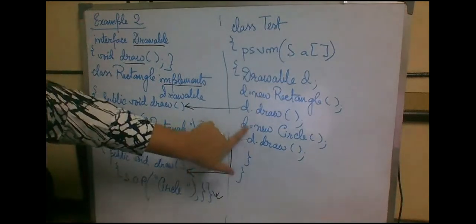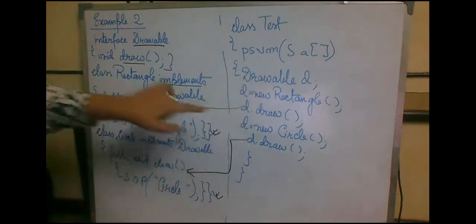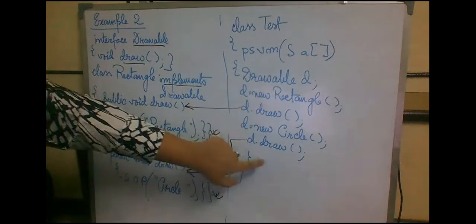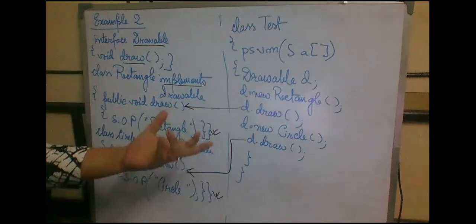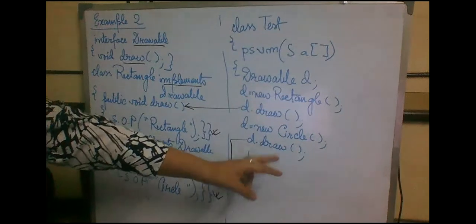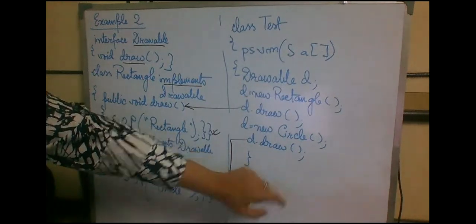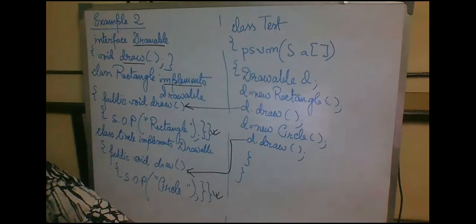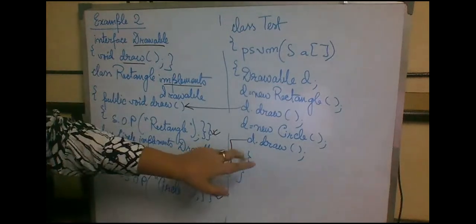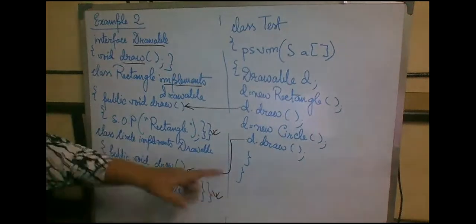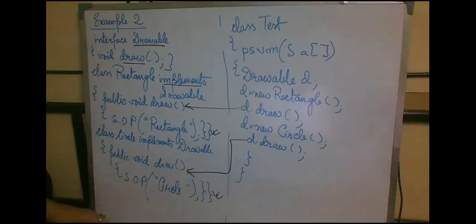Next, we can use the same reference of interface Drawable, and we can create an object out of it using the new keyword and the default constructor of Square, and we can call the draw method that got its definition inside Square class by using that object d dot draw, and that will be calling the method of Square class.